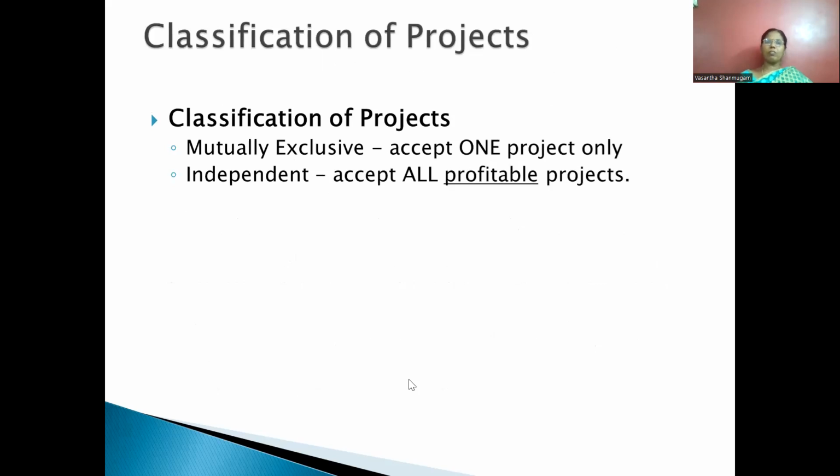Next, we move on to the next topic, classification of projects. What are the different classifications of projects? Mainly two classifications they use in capital budgeting.